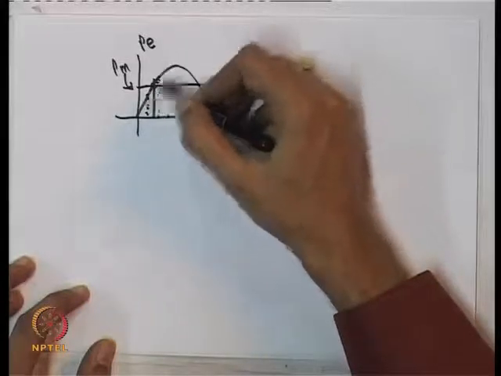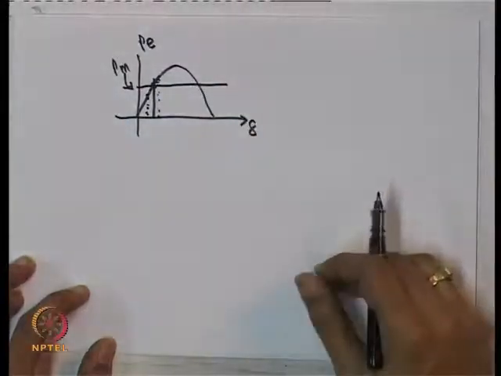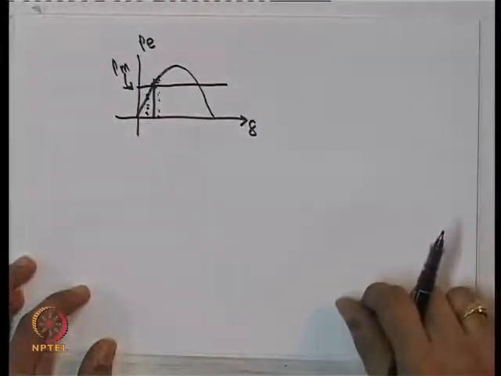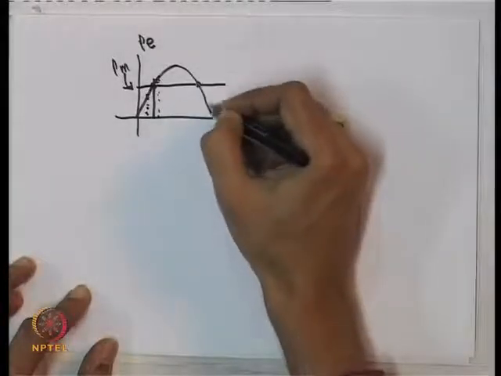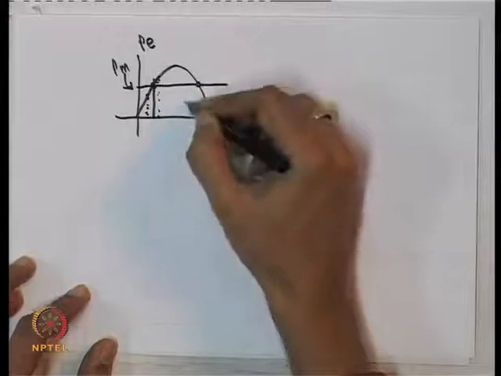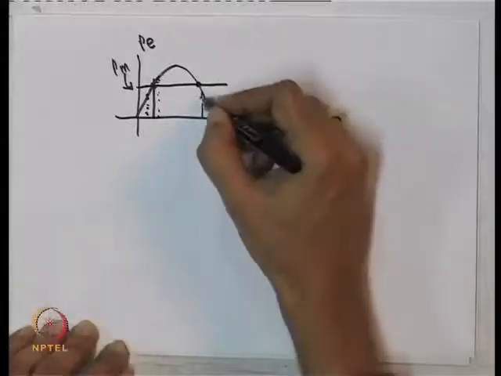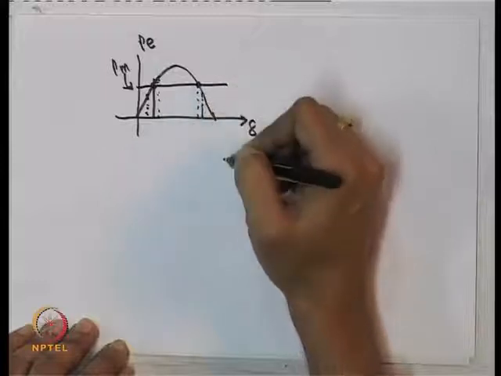Okay? The restoring torques which are there are in fact, for small disturbances, practically proportional to the angular deviations, and therefore you get a kind of spring mass behavior of the system. Of course, what about this equilibrium? In this equilibrium, it is not oscillatory. If, for example, my delta is here, speed deviation let us say 0, but my delta deviation is there, I am slightly deviated from the equilibrium.